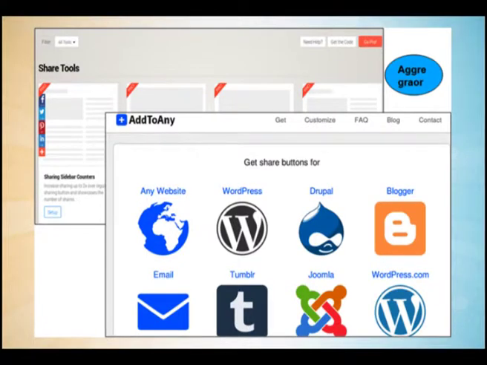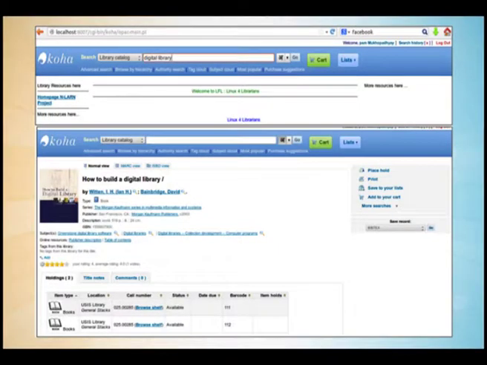Say for example, in our OPAC, we are using an aggregator called AddToAny. The moment I create an account with AddToAny and select the social networking tools I want to aggregate, they will create a control panel for me through which I can control all the available social networking tools. I can select, I can delete, I can modify, I can add. Now when my adding, modification, deletion is over, in the final stage I will collect the API and integrate it with the library OPAC.